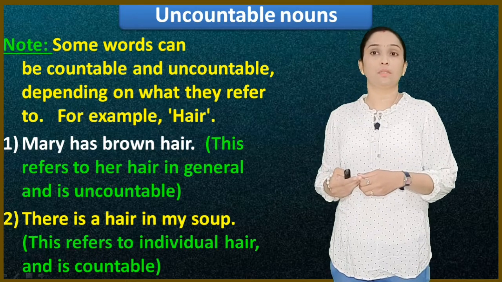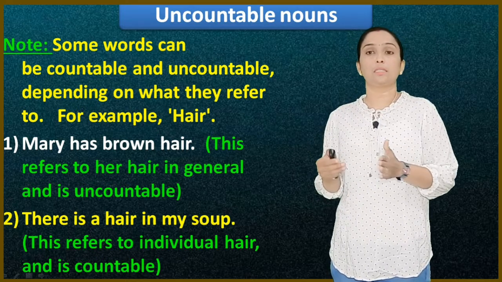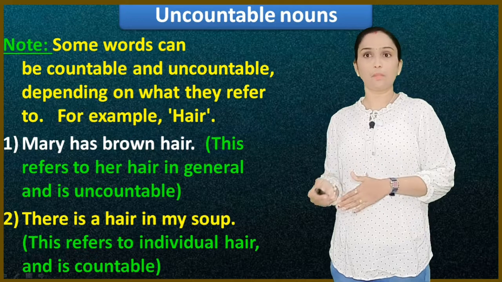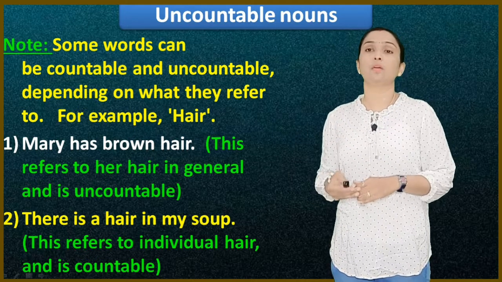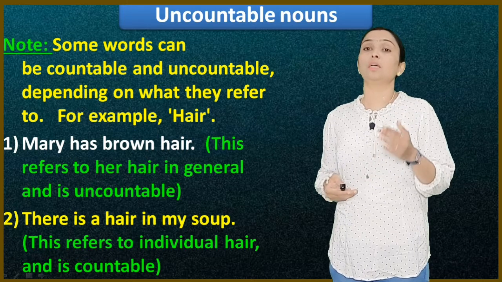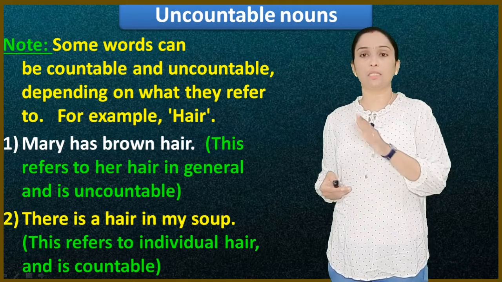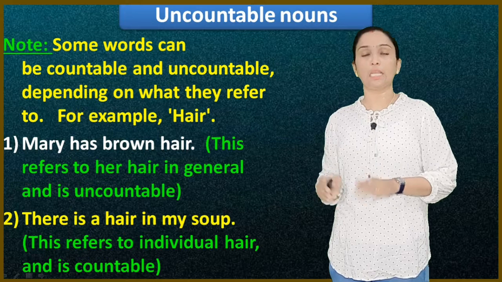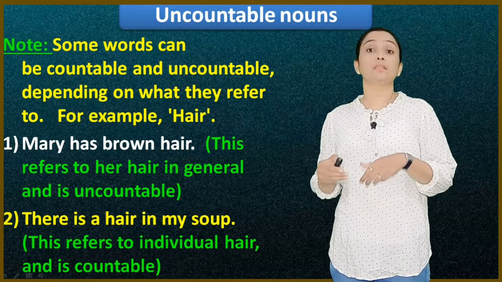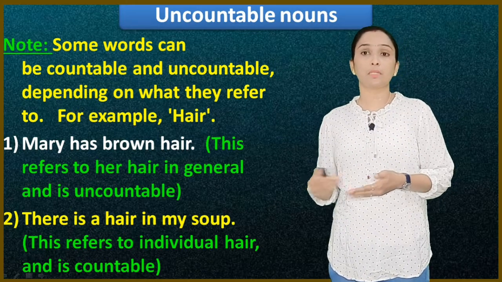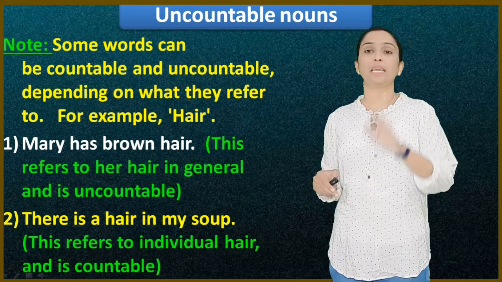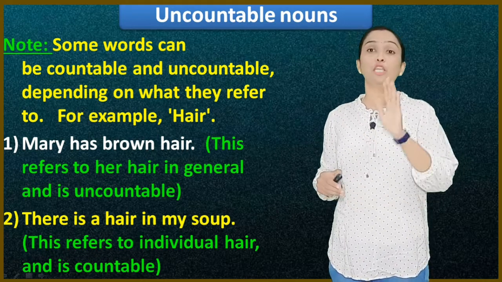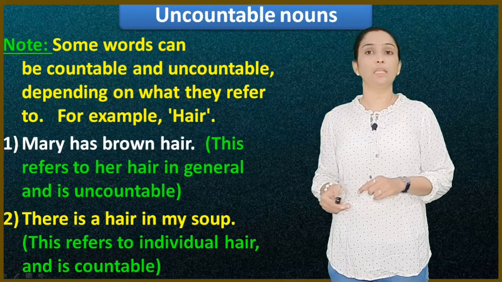These are the exceptional nouns. For example, news. It has an s form, but it is used in a singular form only. Then subjects like mathematics and physics have an s form, but they are used in the singular form and they are uncountable nouns. News is also an uncountable noun.